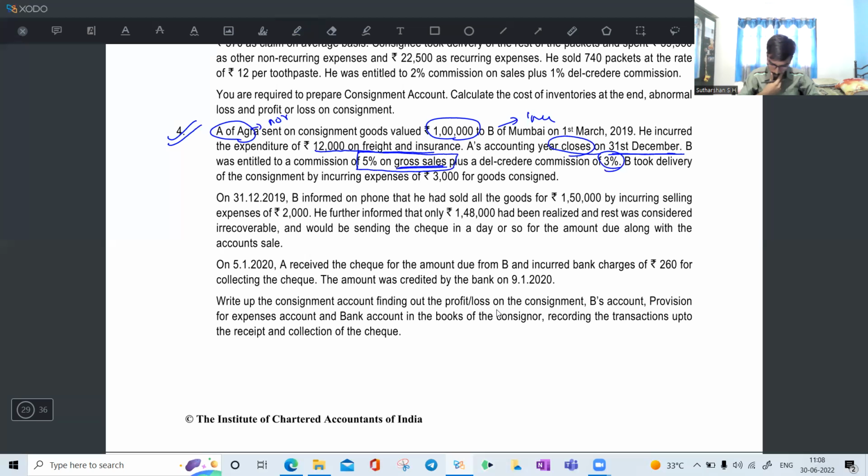B took delivery of the consignment by incurring expenses of 3,000 for the goods consigned. The delivery expenses are 3,000, a non-recurring expense. Then on 31st December 2019, B informed on phone that he had sold all the goods for 1,50,000 by incurring selling expenses of 2,000. From this point, this is a very important point. This is also one of the questions tested in the December 22 attempt.